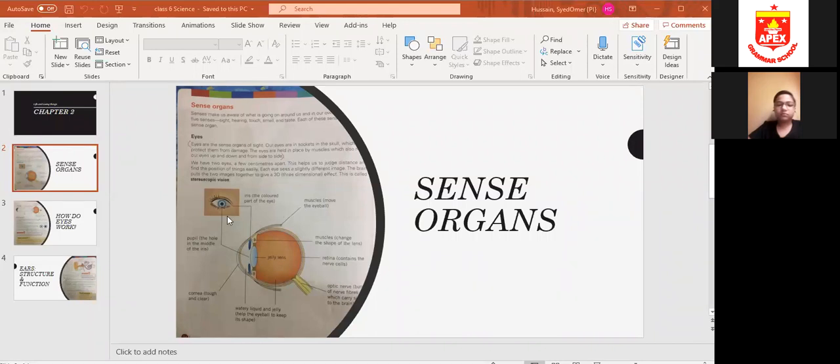The pupil is the hole in the middle of the iris, and the eyeball is called the iris. Okay, the colored part of the eye. The colored portion of the eye, whether it is green, blue, black, or brown, that is called the iris, and the hole in the center is called the pupil. Okay, we were studying about the structure in the previous lecture, and today I will explain it in detail.